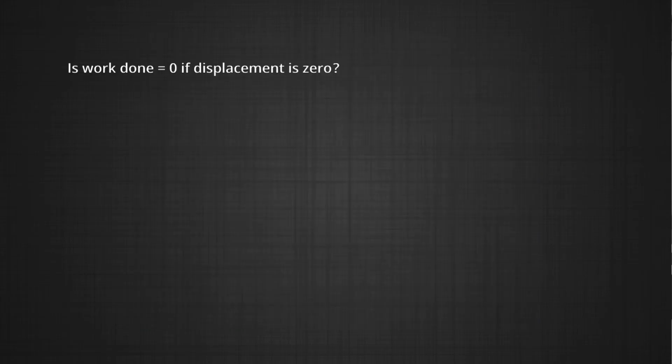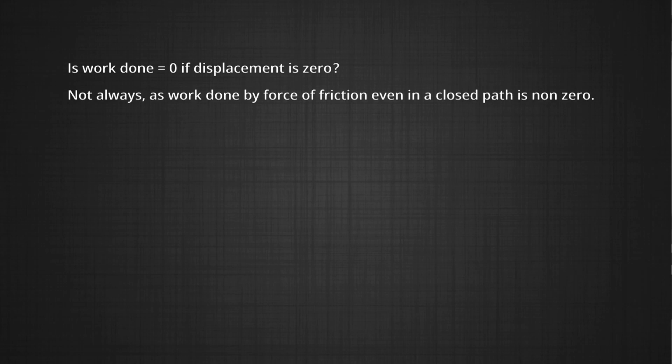Is work done equal to 0 if displacement is 0? Not necessarily, especially if there is friction involved. If something goes on any particular surface in a loop and returns back to its original position, though you calculate work in terms of force multiplied by the displacement, this displacement being 0, you still call it 0 work done, because some work would be done against the dissipative forces of friction.